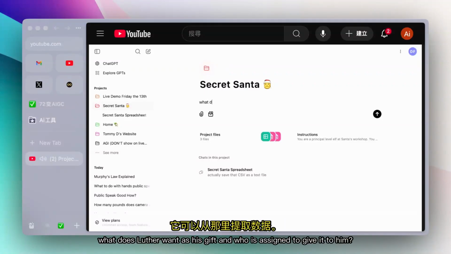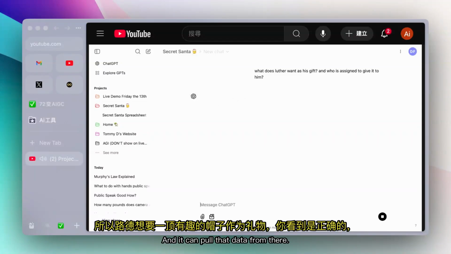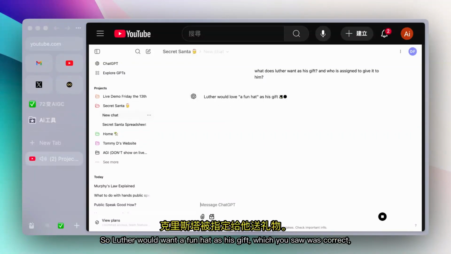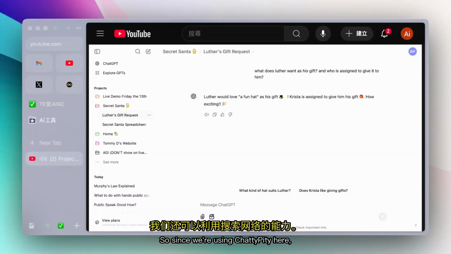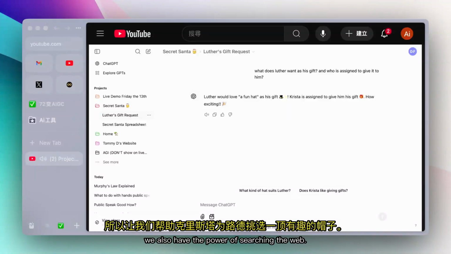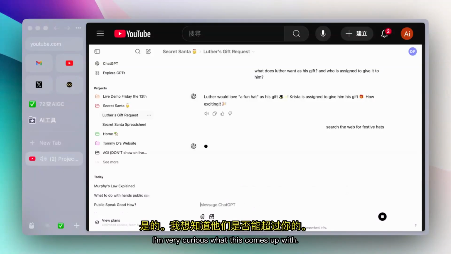So I can ask, what does Luther want as his gift, and who is assigned to give it to him? And it can pull that data from there. Luther would want a fun hat as his gift, which we saw was correct, and Krista's assigned to give him his gift. Great. Since we're using ChatGPT here, we also have the power of searching the web. So let's help Krista pick a fun hat for Luther. Search the web for festive hats.